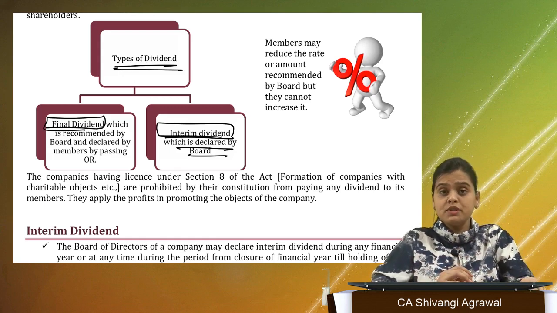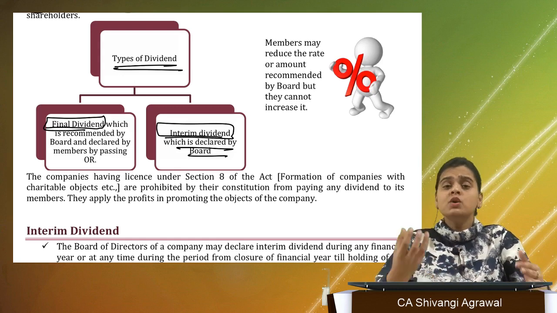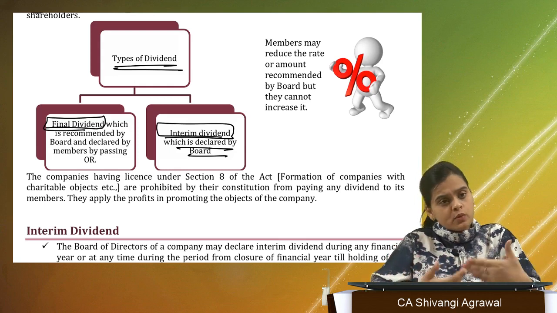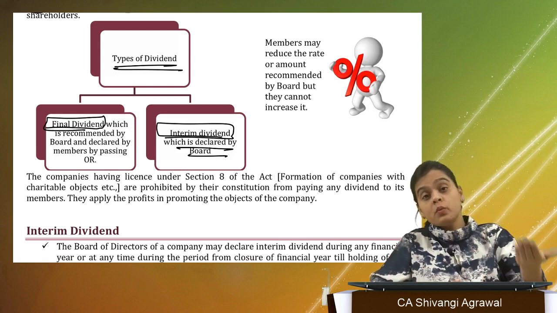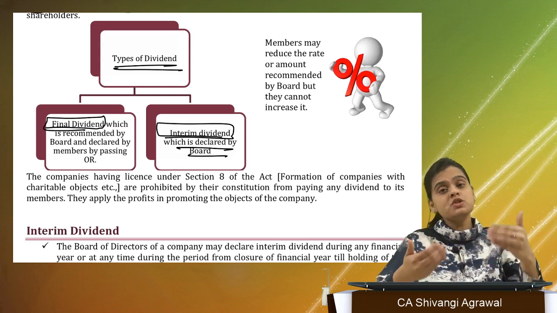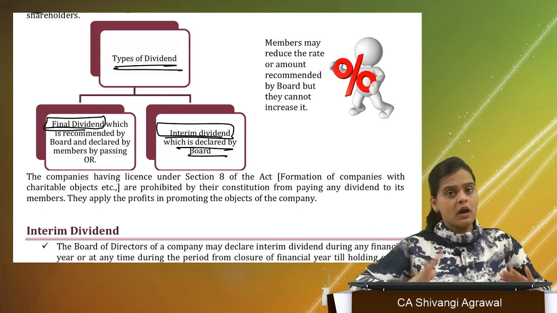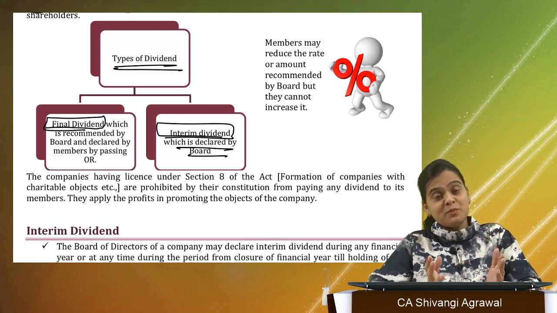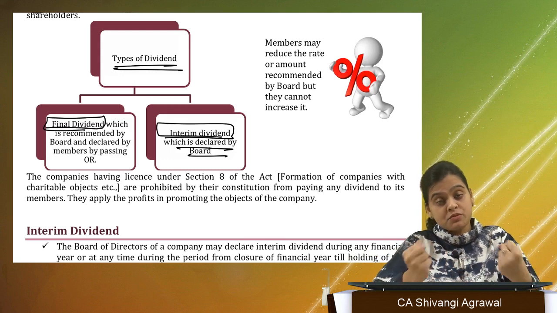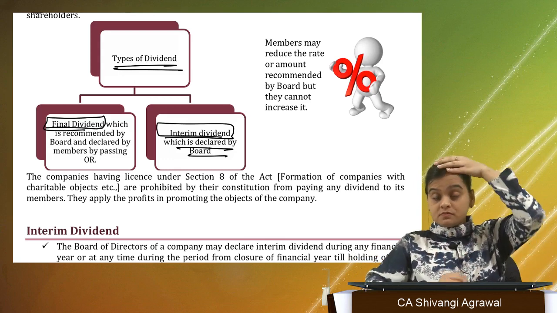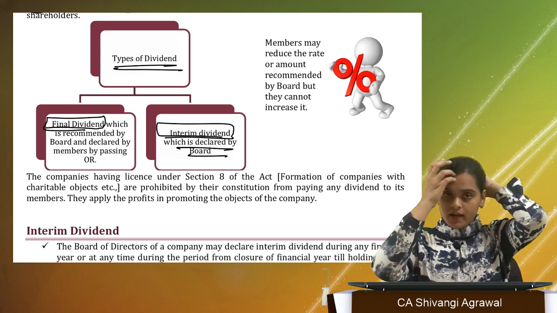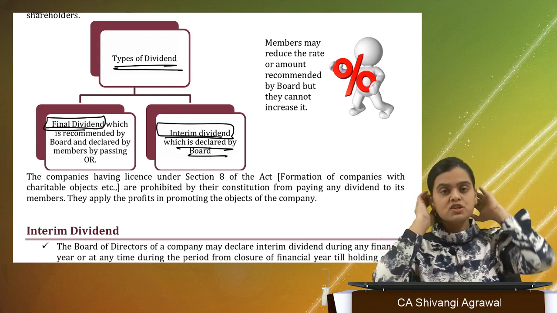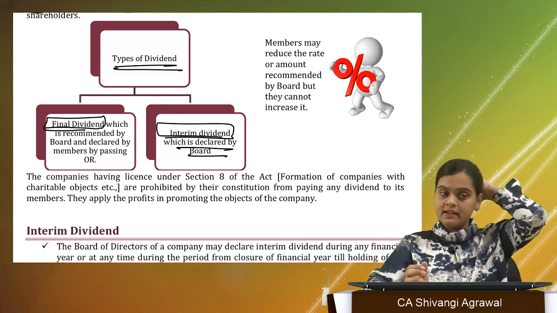When you go for interim dividend, maybe you want to gain investors' confidence in your shares. You want people to know that this particular company is performing very well, and when you give interim dividend, eventually the share prices also go up. So it is going to create a positive impact on your shares. But at the same time, you have to have that much resources to distribute. Cash availability is required, because dividends have to be paid in cash only, that means through any banking channel or cash. It cannot be paid in kind.